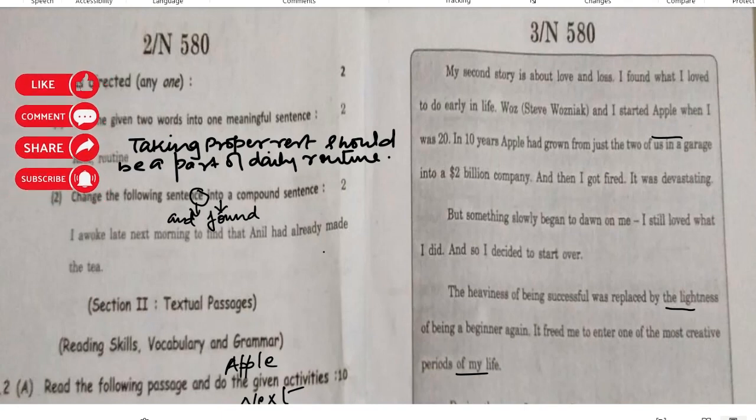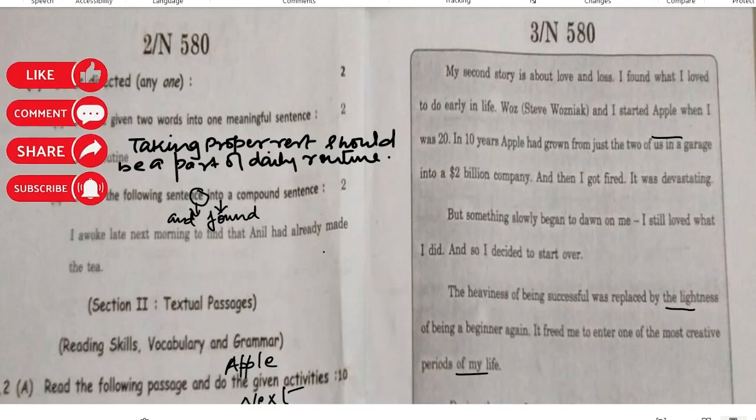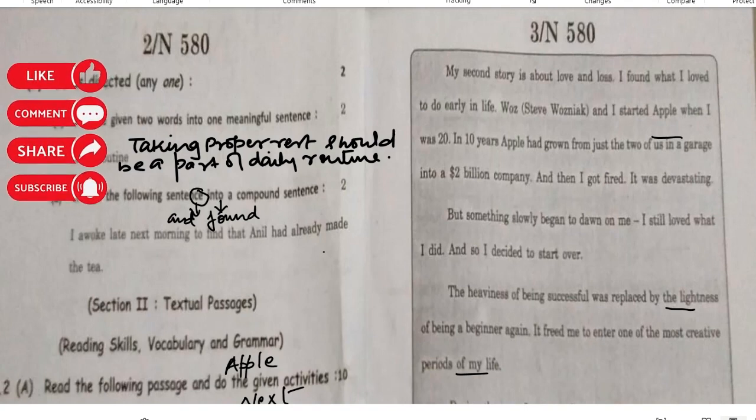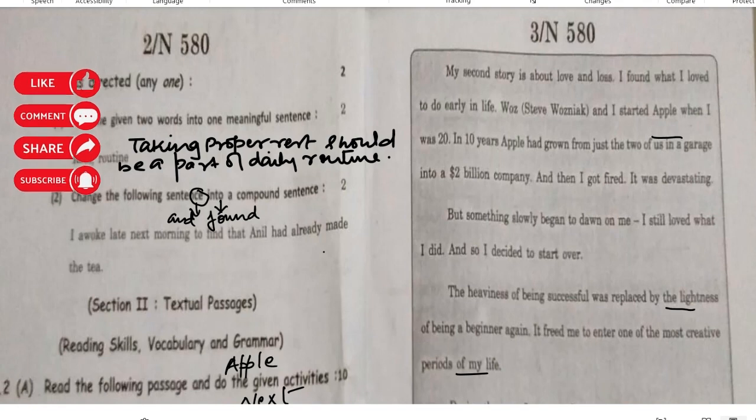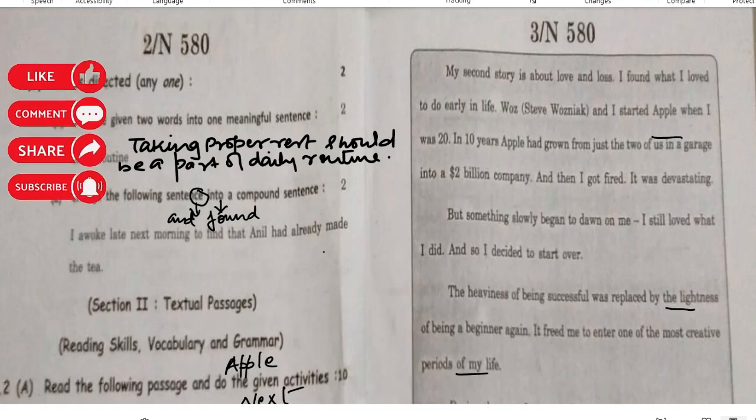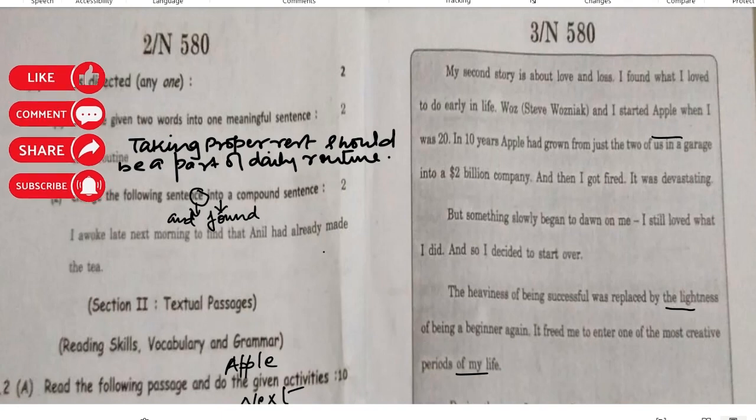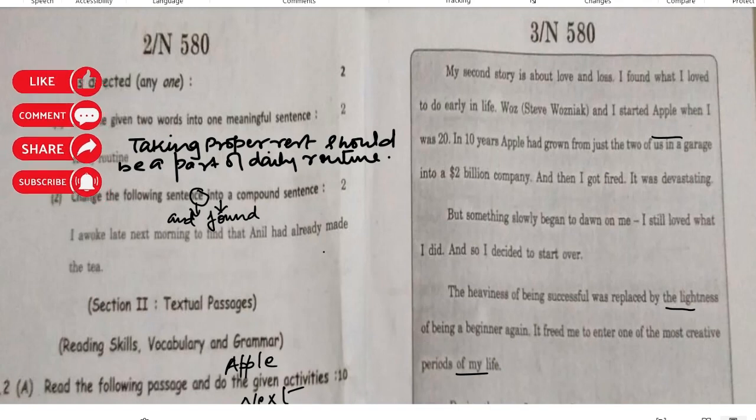The next one is change the following sentence into a compound sentence. So we can see that I awoke late next morning to find that Anil had already made the tea. So this to can be replaced by and, and since this to find is the infinitive, and the first part is in past tense, the second part also has to be in past tense. So instead of find, you can write found.